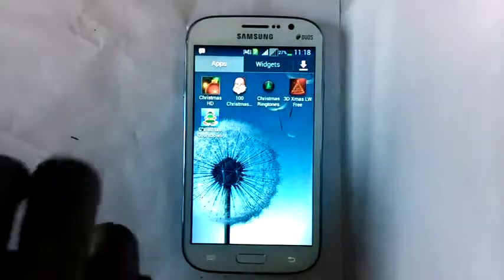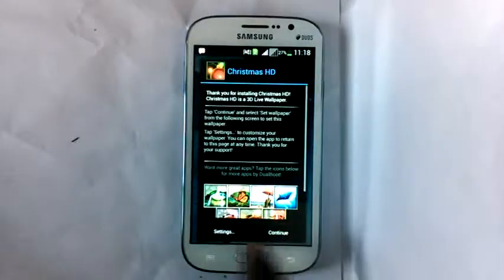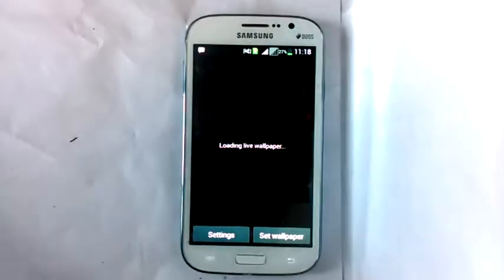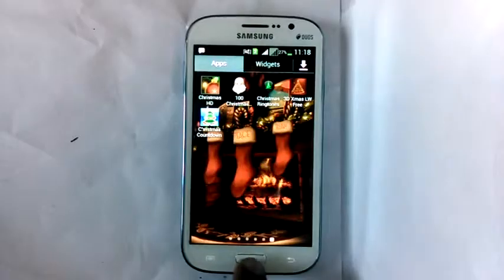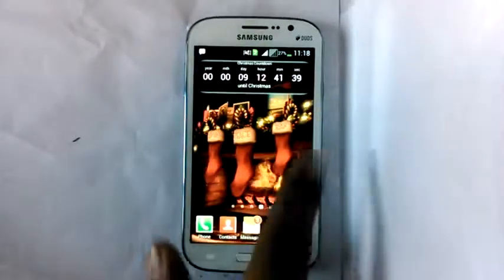The next app is the Christmas HD wallpaper. It gives you a 3D and HD effect of the wallpaper on your home screen.